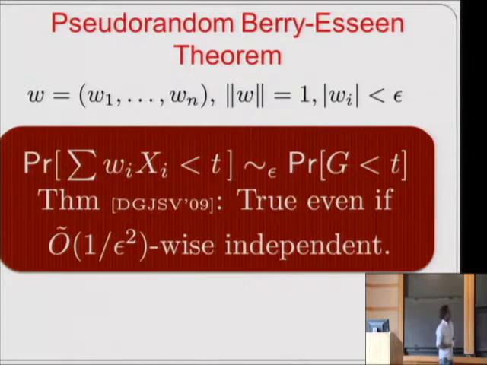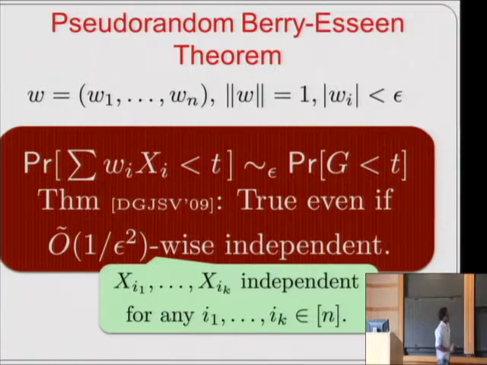It says that the statement remains true even if you have only 1 over epsilon squared wise independence between the random variables x1 through xn. Here by 1 over epsilon squared wise independence, or k-wise independence, I mean that if you look at any subset of k random variables xi1 through xik in the collection, they are mutually independent of one another. On the other hand, if you look at larger subsets of k plus 1 or k plus 2 variables, there can be dependencies between one another.